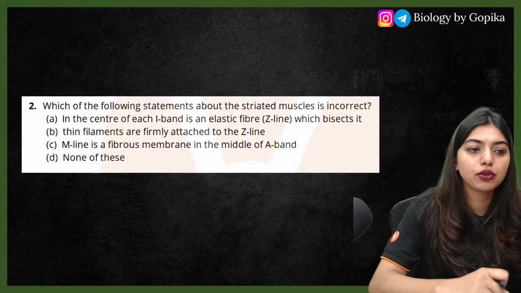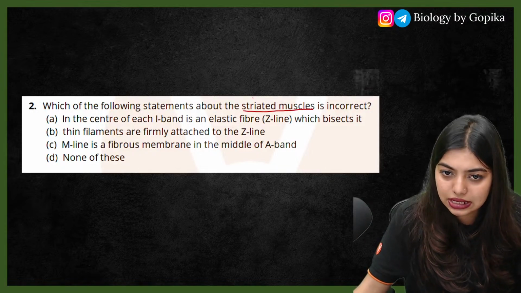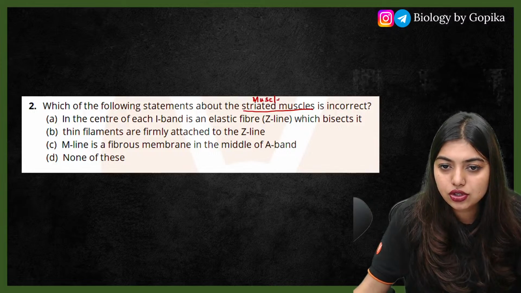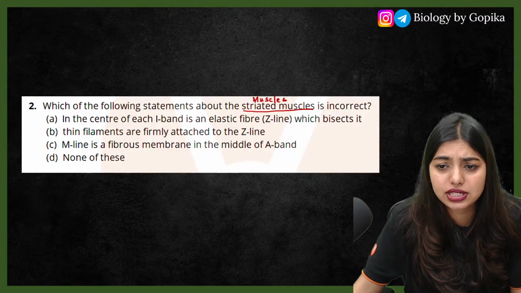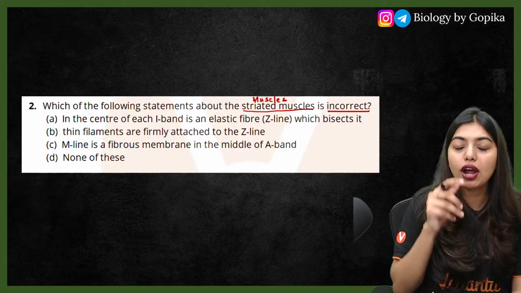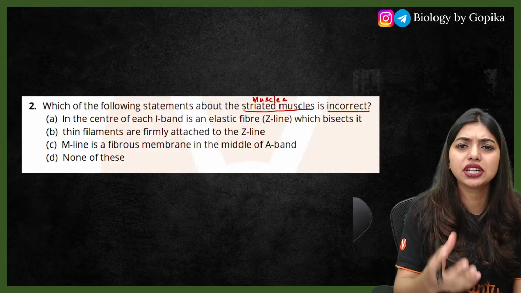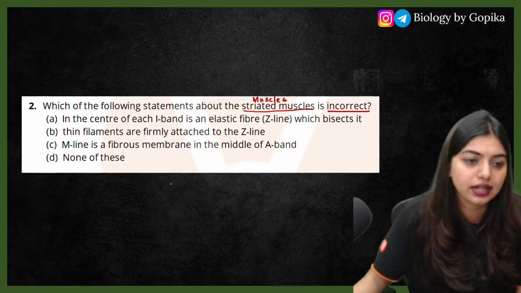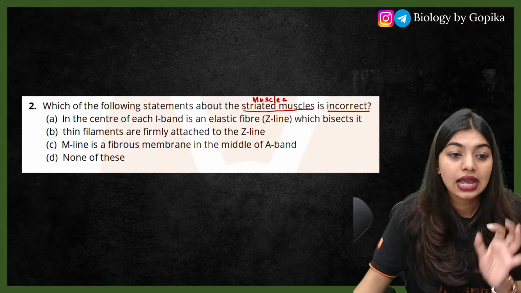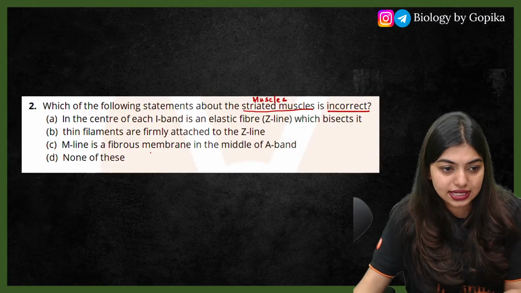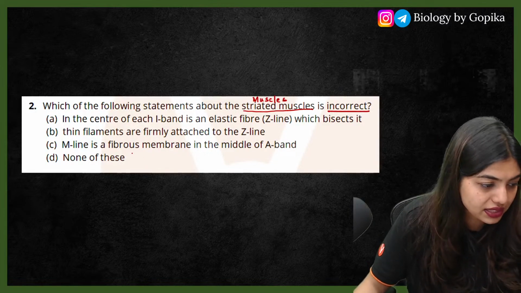Okay, +4, moving forward. Which of the following statements about striped muscles is incorrect? Students, all of you know smooth muscle, cardiac muscle, and skeletal muscle. Here they're talking about skeletal muscle. You have to tell which statement about your skeletal muscle is incorrect. Striped muscle, why are we telling? Because there are striations. Dark and light bands are there. Options: In the center of each I band is an elastic fiber, the Z line, which bisects it. Thin filaments are firmly attached to the Z line. M line is a fibrous membrane in the middle of the A band. None of these.